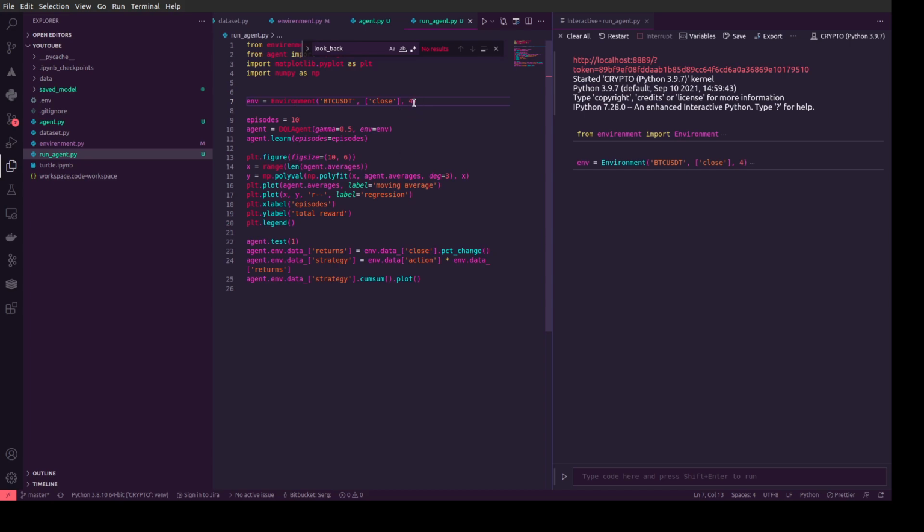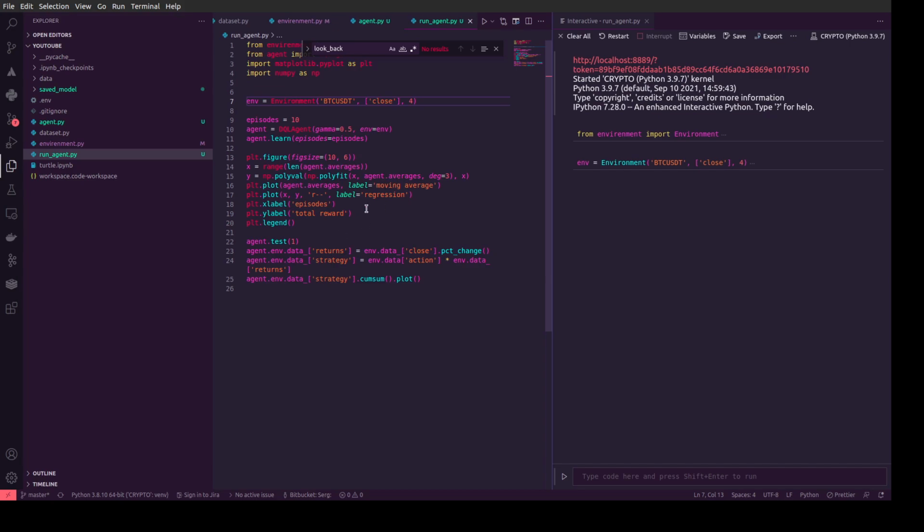But we could use, for example, 5 or 10 bars. It depends on the situation, and there is a lot of work to research how it's working and find the best way to solve the trading problem.